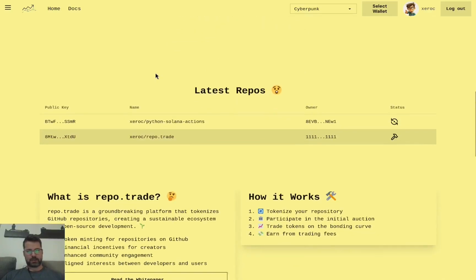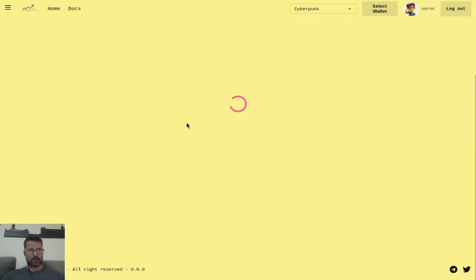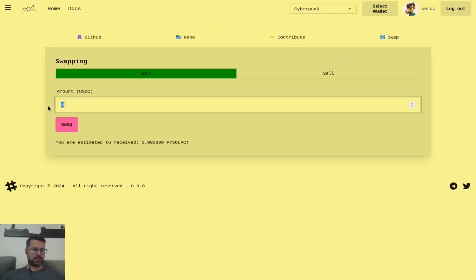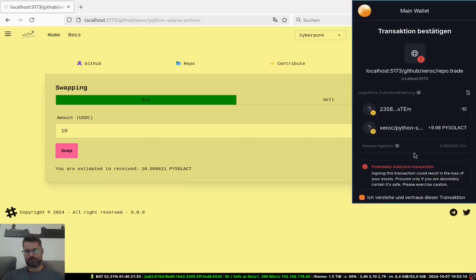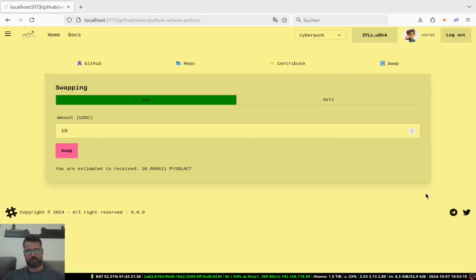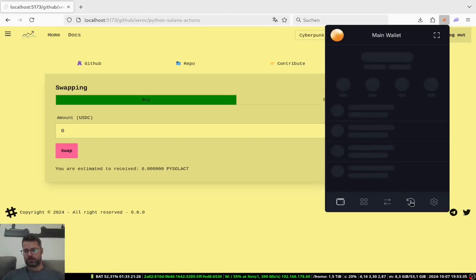Now let's take a look into this other repository where we can already swap USDC into our actual tokens. Let's go buy for USDC 10. Swap. Confirm. Here we are. We have swapped some USDC into the token.